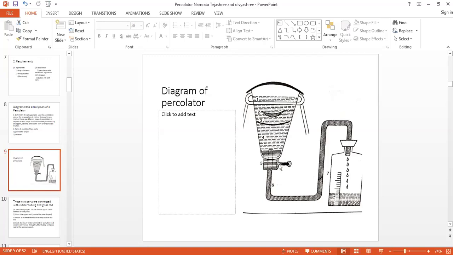So these are all the layers. This is the white filter paper and then the lid is there. A plug of absorbent cotton is inserted into the neck above stopcock. So this is the stopcock. Here we have to place absorbent material.